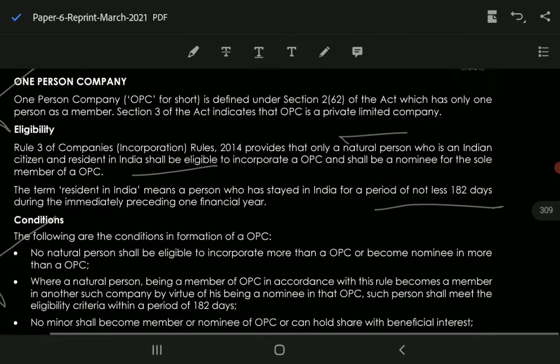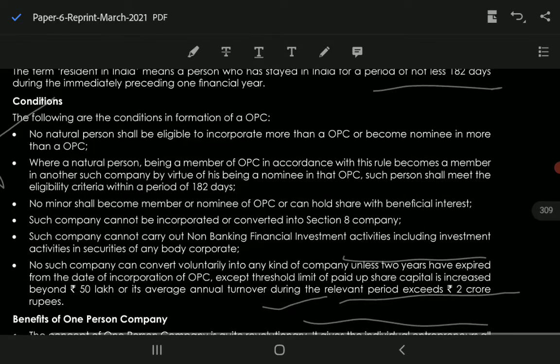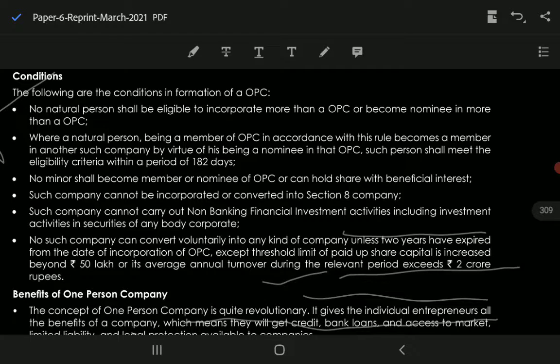Next, here the conditions in the formation of OPC. No natural person shall be eligible to incorporate more than one OPC or become a nominee in more than one OPC. कोई भी natural person shall not be eligible to incorporate more than one OPC, एक OPC से ज़्यादा, and to become nominee in more than one OPC. ठीक है.